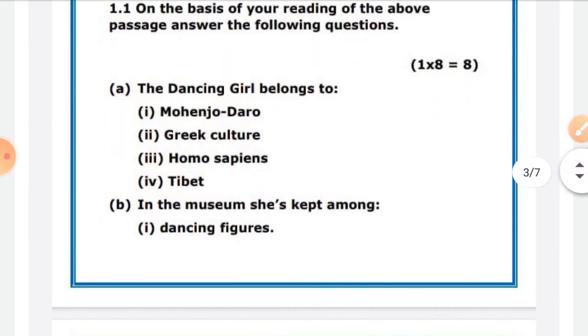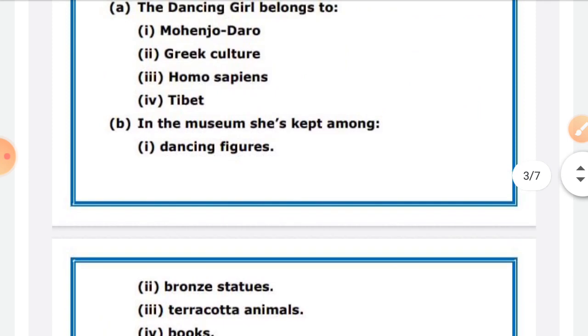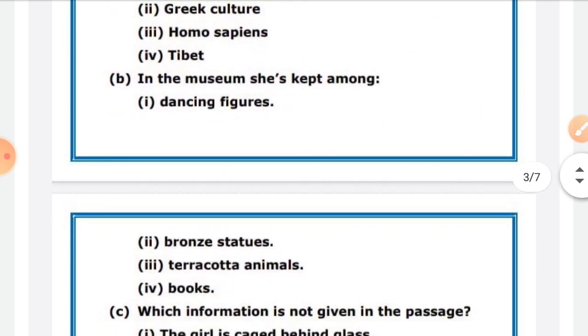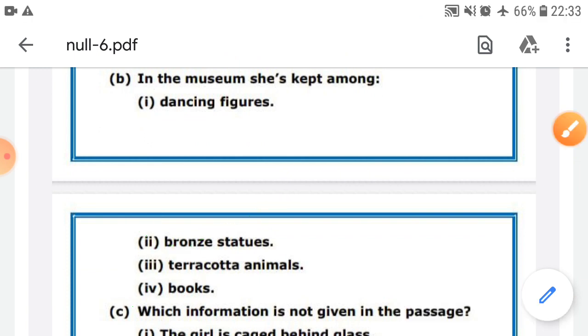So, let us see the answer. In the museum, she is kept among. Is any of these answers mentioned? Do you think dancing figure is mentioned, bronze statue is mentioned, books is mentioned, or terracotta animals is mentioned? If you cannot find the right answer, you can always just neglect the wrong options, because you have not seen them there. You have not seen bronze statue there, you have not seen the books there, so by default it will be the terracotta. So, if you cannot even find the right answer, try to just omit the negative answers, and you will automatically get the right answer.